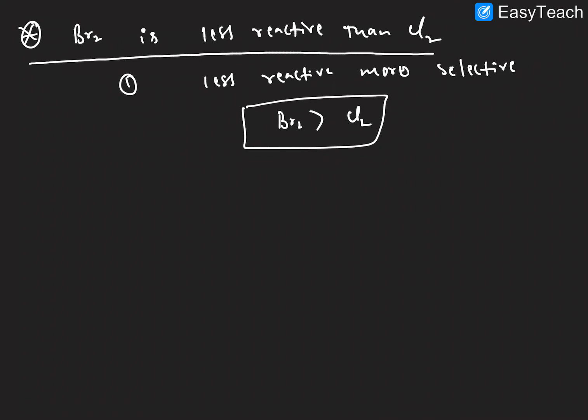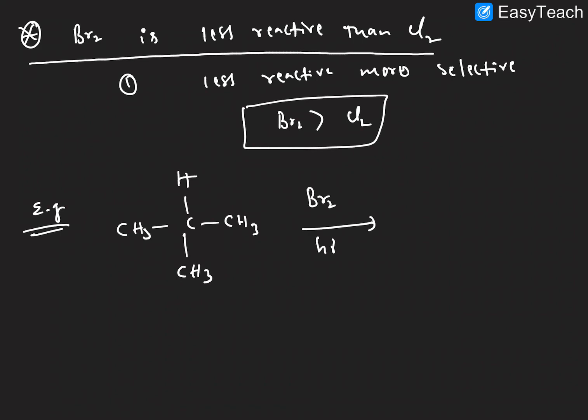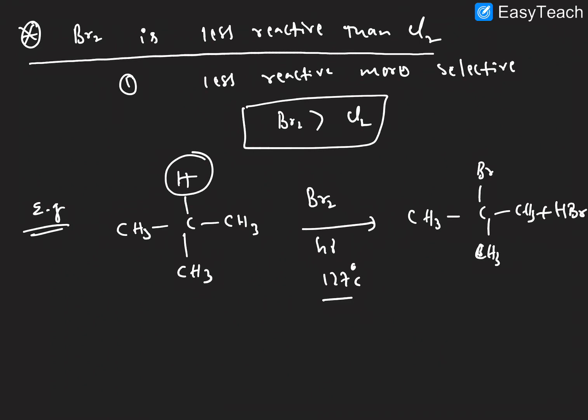Next one, an example we will see here. So CH3, CH3 and CH3 with a hydrogen, with Br2 in the presence of light at a temperature of 127 centigrade. Here the bromination gives the tertiary product, as the radical is more stable here, so it gives Br, CH3, CH3, plus HBr goes out.